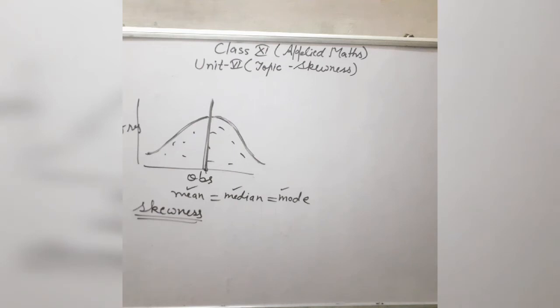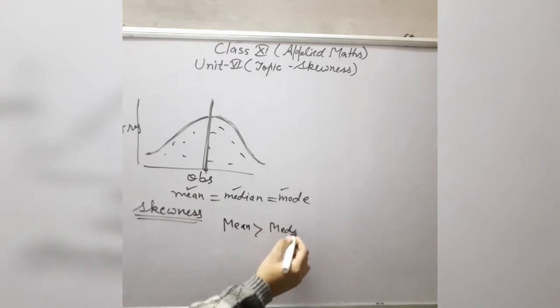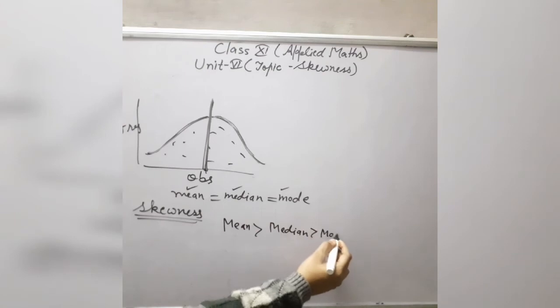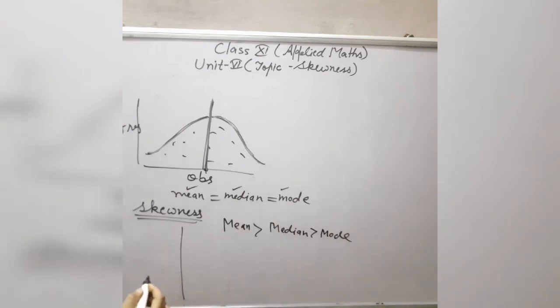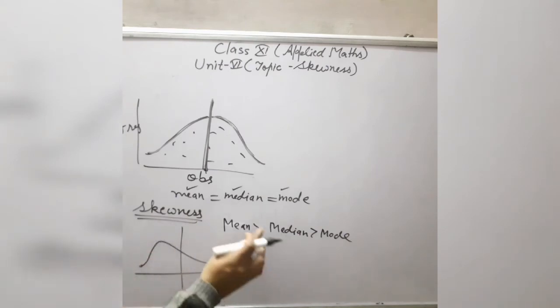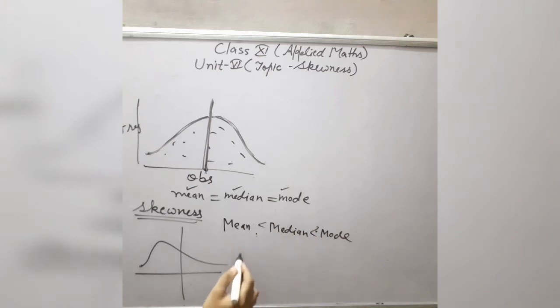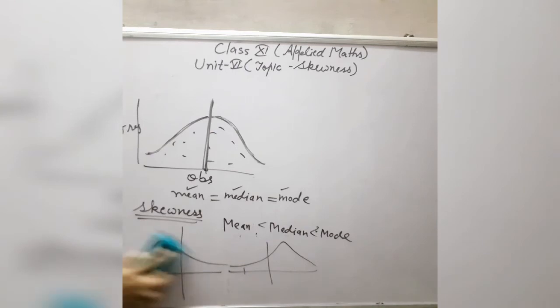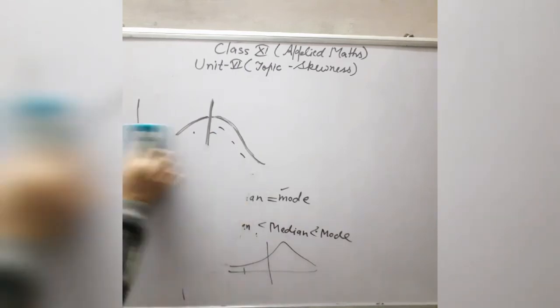Now in the first case, if the value of mean is greater than the value of median and median is greater than mode, in that case the graph will be positively skewed, meaning this type of graph will be obtained. And if you take the reverse of this case, the graph will be negatively skewed, meaning this type of graph will be obtained. So in skewness we will measure this symmetry. Skewness is just a measurement of this symmetry.